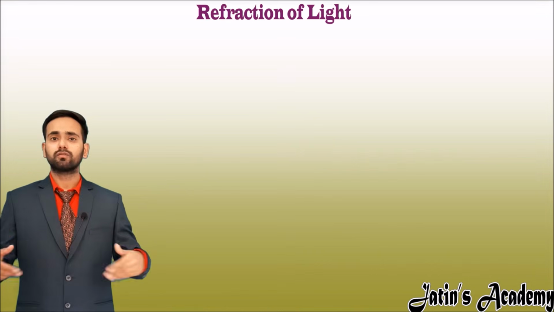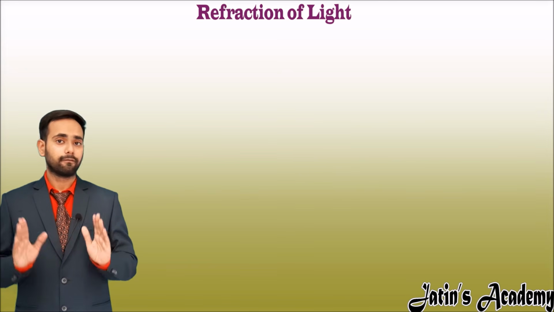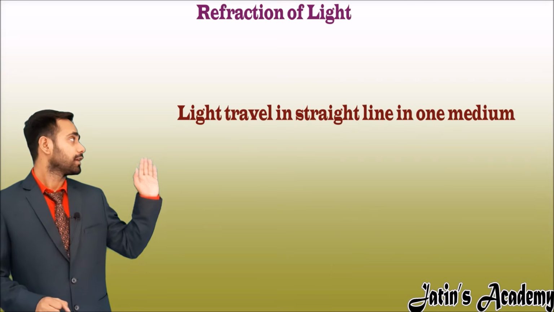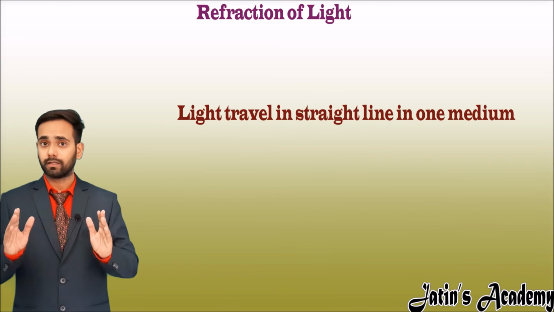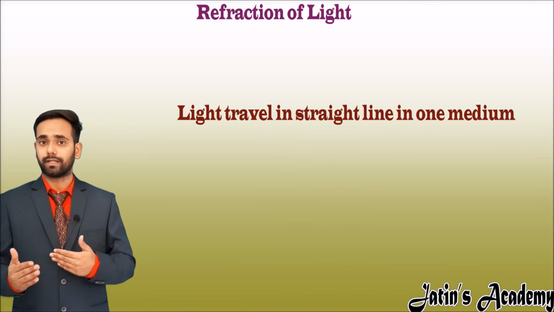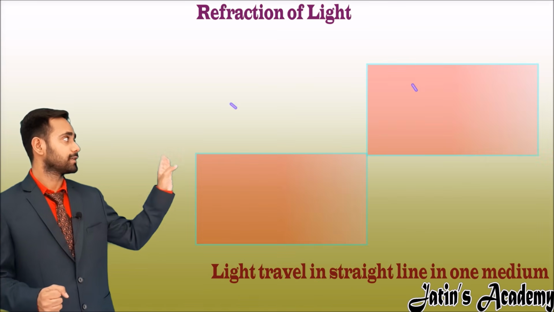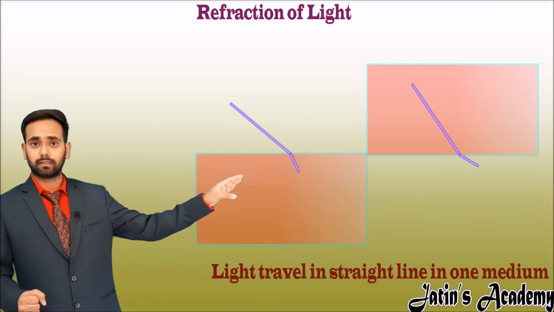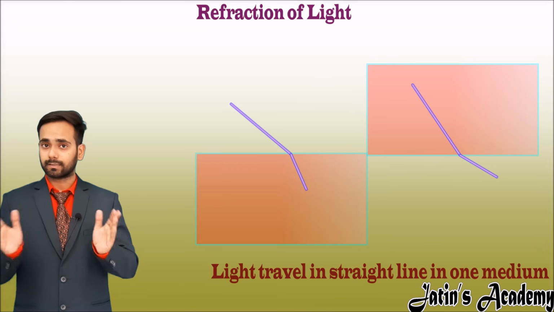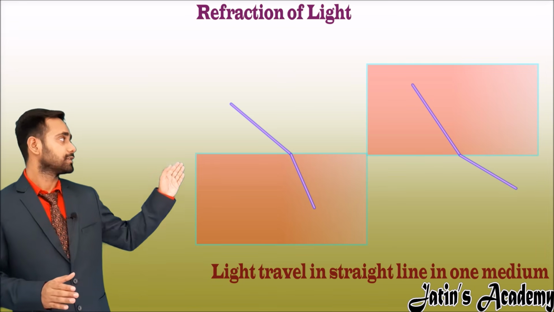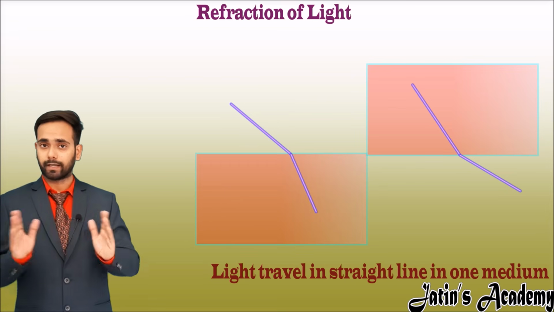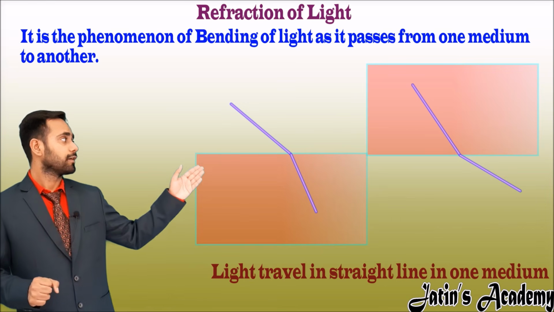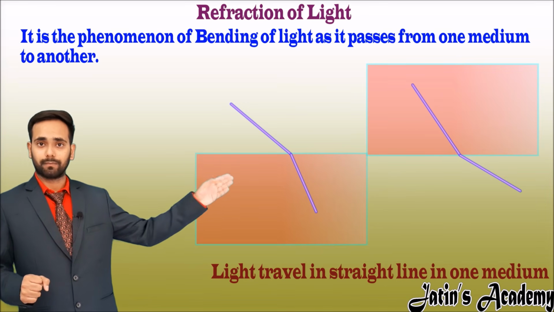Refraction of light. So what is refraction of light? We have done the light property that light travels in a straight line in one medium. But what happens if light changes its medium? For example, if light is moving in one medium and after that it enters another medium, then what will happen? It is experimentally observed that the light changes its path, meaning it shows the bending property. So refraction is nothing but the bending of light when the light is traveling from one medium to another medium.